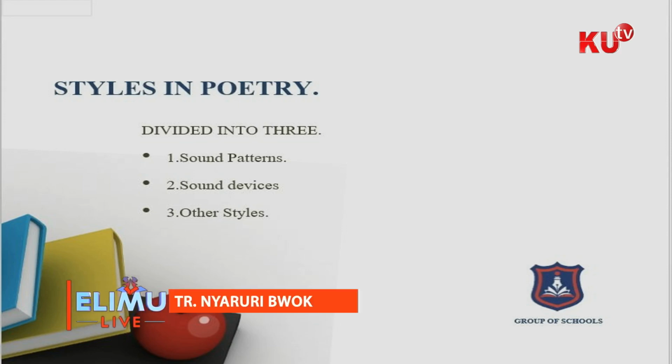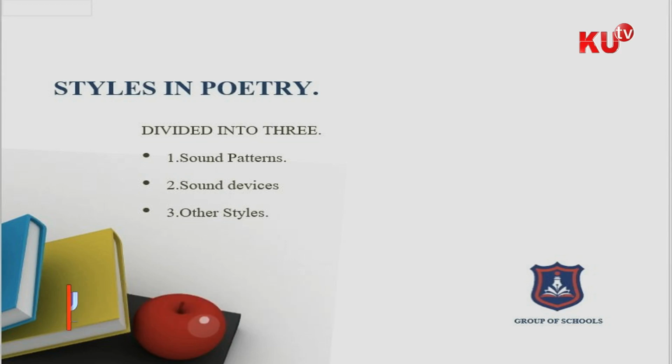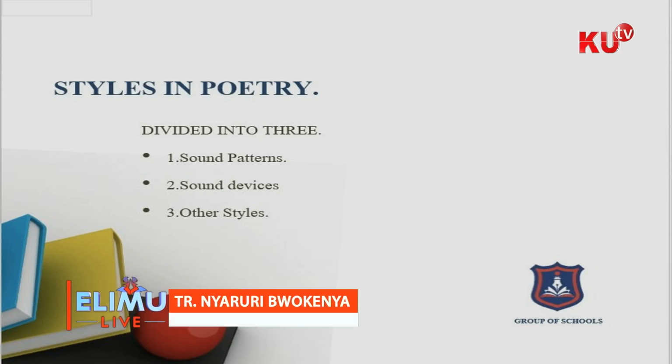So I want to repeat that the styles in poetry are classified into three. One, we have the sound patterns. Two, we have the sound devices. And three, we have what we call other styles.